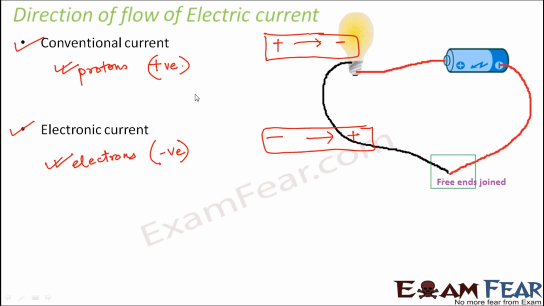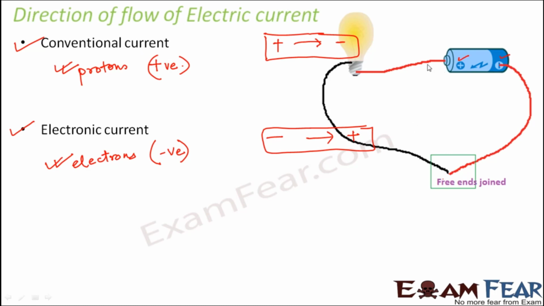When they thought that protons were the charge carriers, they assumed that since these are positively charged particles, they would go from the positive end of the battery towards the negative. Any battery, any cell at your house, even the pencil battery, has one side positive and the other side negative.